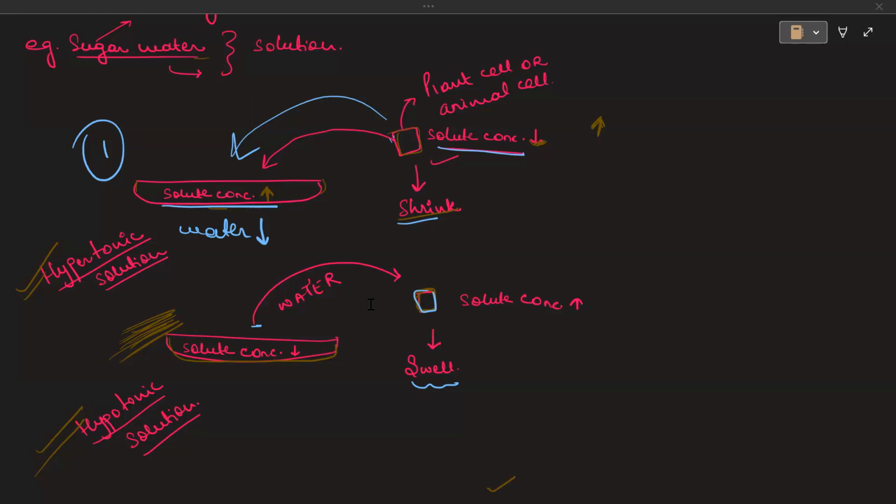Any external solution will have low solute concentration and high water concentration. Anyway, always remember when the solute concentration is high, then the water concentration will be low.